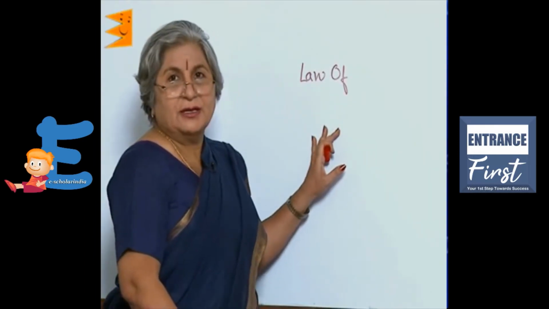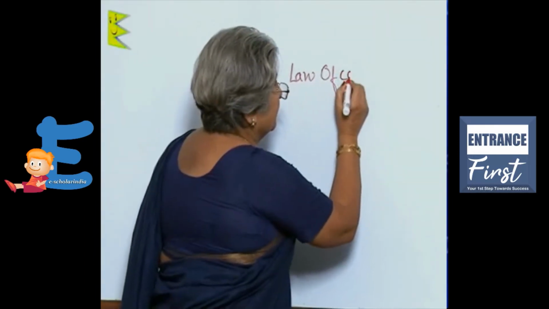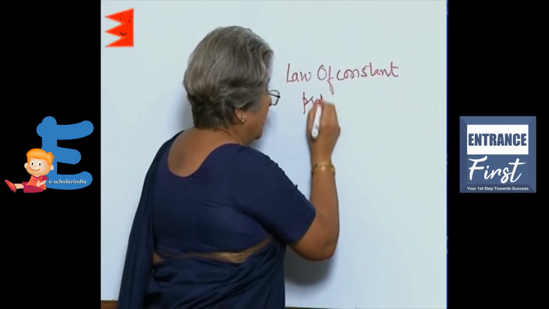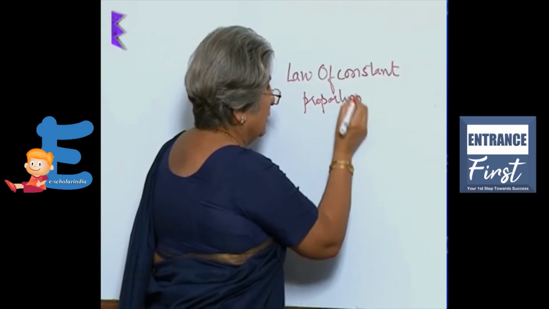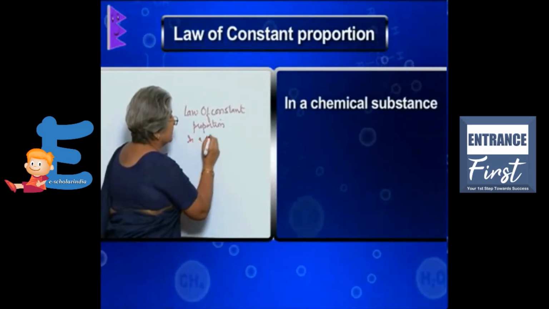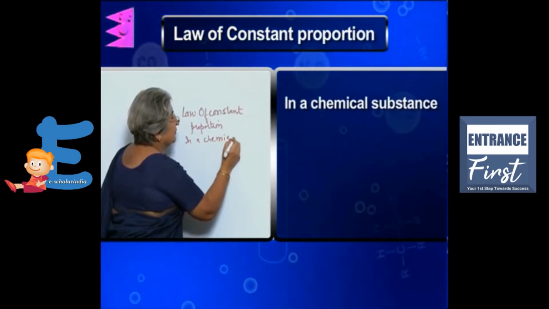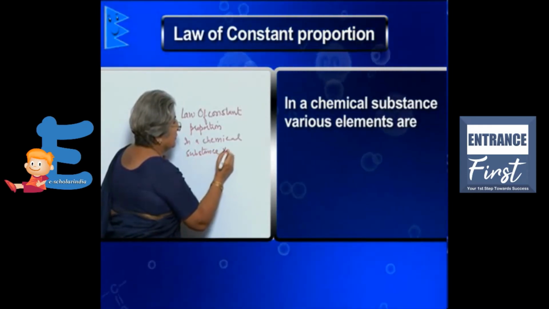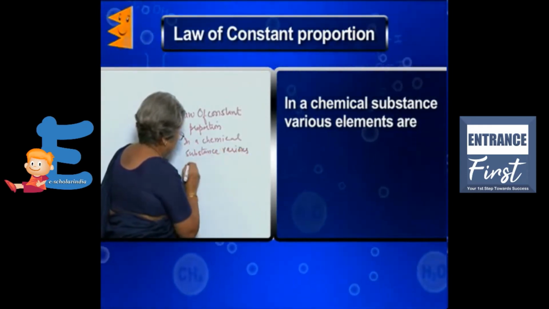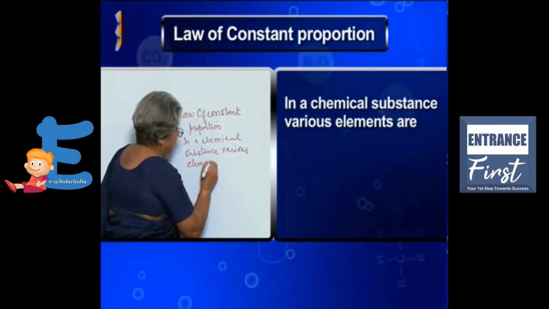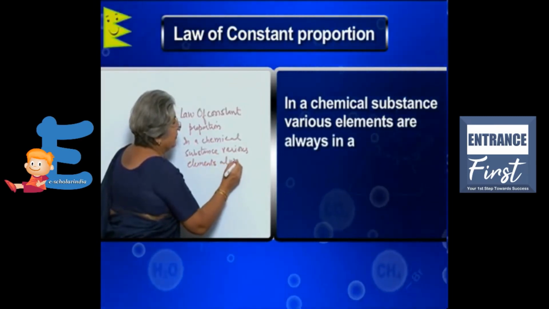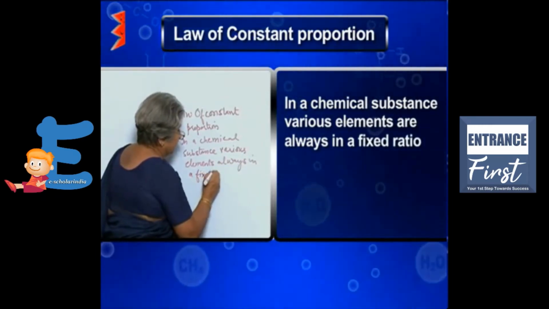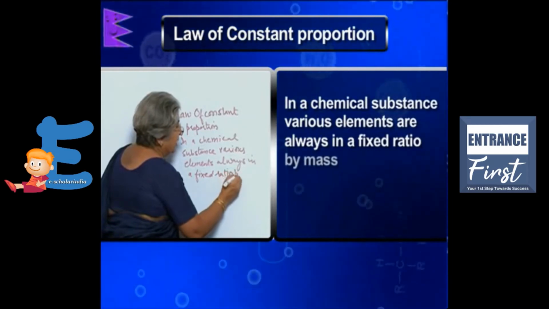Another law was the law of constant proportion. According to this law, in a chemical substance, various elements are always in a fixed ratio by mass.